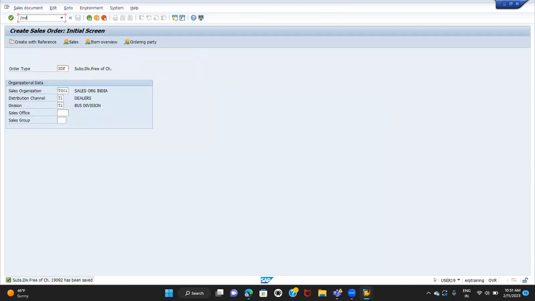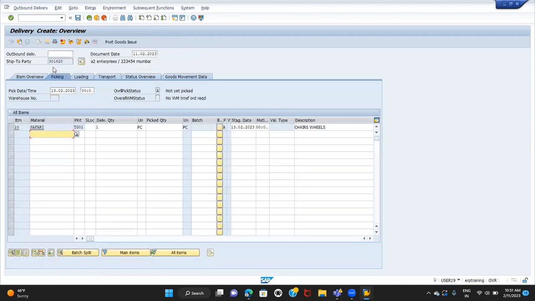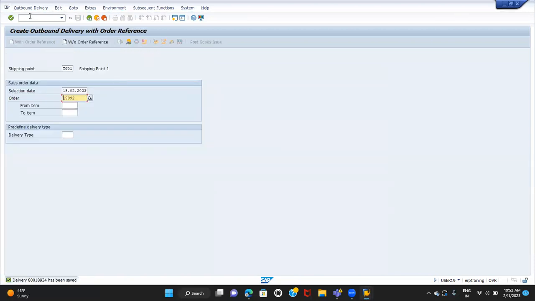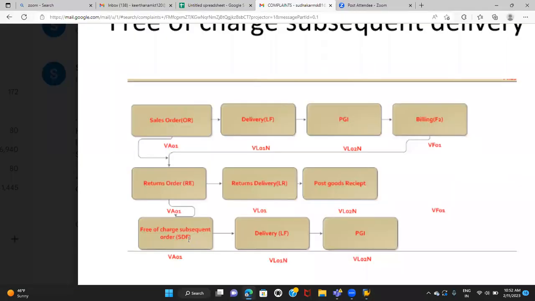Then VL01N, I'm going to make the delivery. Do the picking and PGI. PGI is done. So with this, replacement delivery has been completed. So we did the free subsequent order, delivery, PGI.